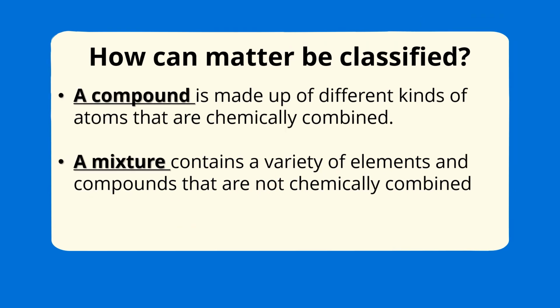What is a compound? A compound is made up of different kinds of atoms that are chemically combined. What is a mixture? A mixture contains a variety of elements and compounds that aren't chemically combined. So a mixture is not chemical. Okay.